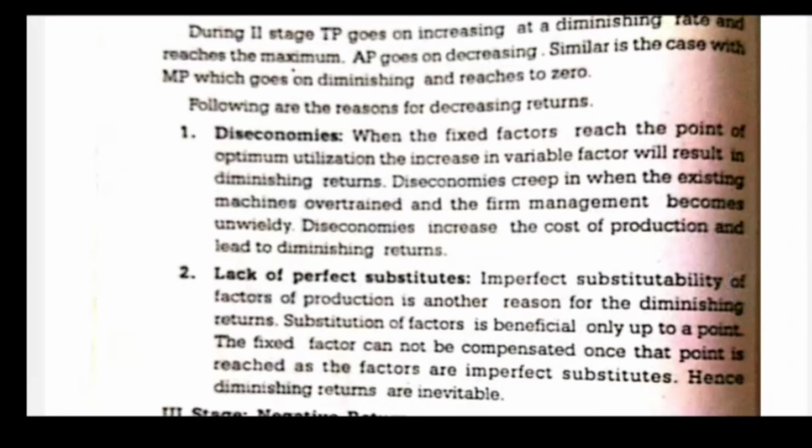First, diseconomies. When the fixed factors reach the point of optimum utilization, the increase in variable factor will result in diminishing returns. So when you go on increasing the variable factor, what happens? At last it results in diminishing returns. These diseconomies creep in when the existing machines are overtrained and the firm management becomes unwieldy. So these diseconomies start creeping in. And lack of perfect substitutes. In the second stage, we don't have perfect substitutes.